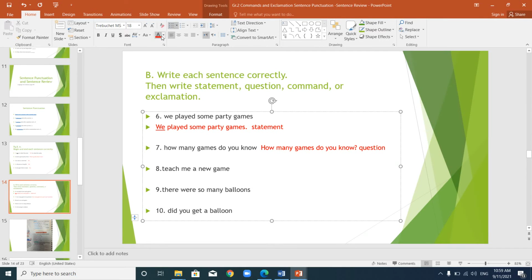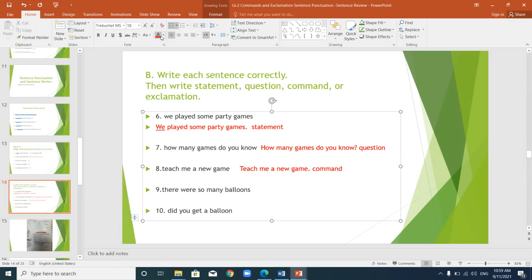Teach me a new game. What do we do to the beginning of the sentence? We begin with a capital letter. Teach me a new game. It's telling you to do something. So this is a command. We end it with a period and we write the word command.